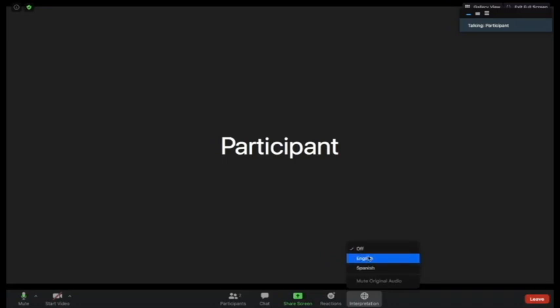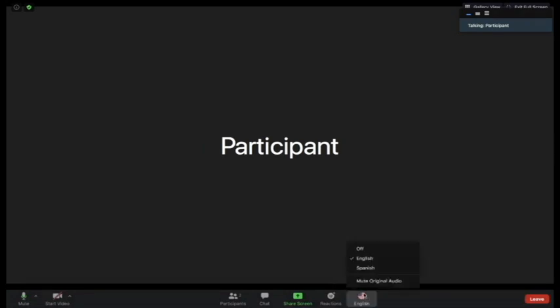If you're bilingual, we suggest you keep it off. That way you don't get confused with the switching back and forth from one channel to the other. If you're not, you can choose your channel. In this case, we want to get the English interpretation. So we click on it, and then you'll see the USA flag, and English now will be the channel that we're on for the meeting. We will get the interpretation into English.